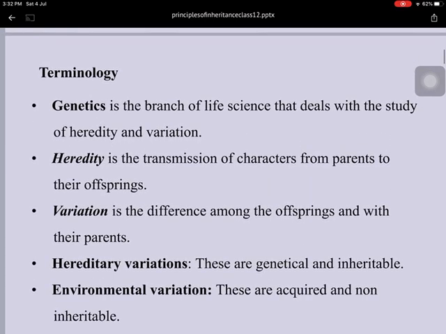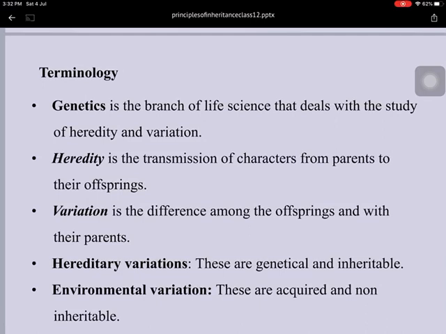Now, there are some important terminology before going to discuss Mendel's law of inheritance, one gene interaction theory, two gene interaction theory. It is important to know some terminology in this chapter. Genetics is the branch of biology that deals with the study of heredity and variation. And what is heredity? This is the transfer of parental character to the next generation. Variation, the differences among the offspring of the same parent. And there are two types of variation: